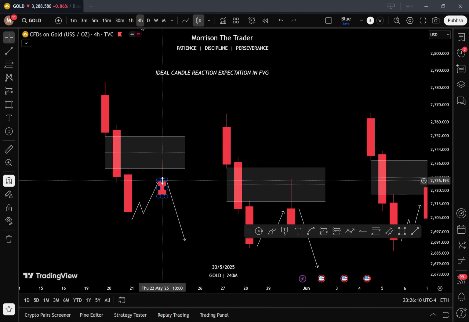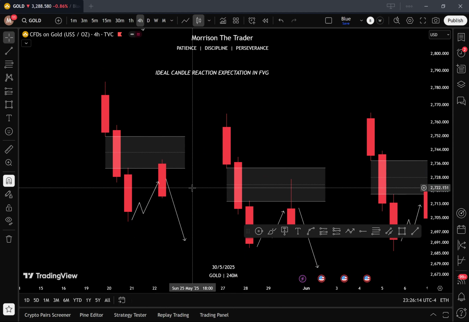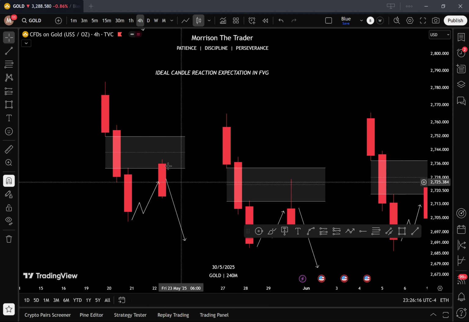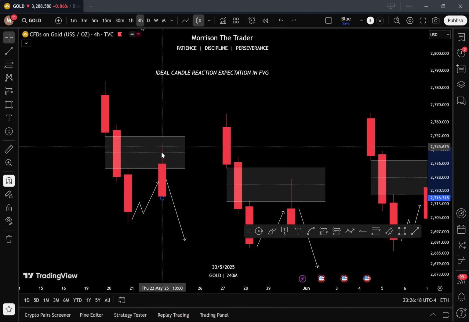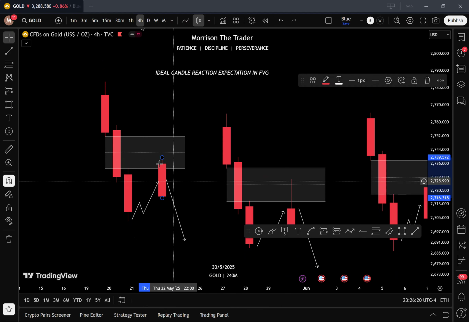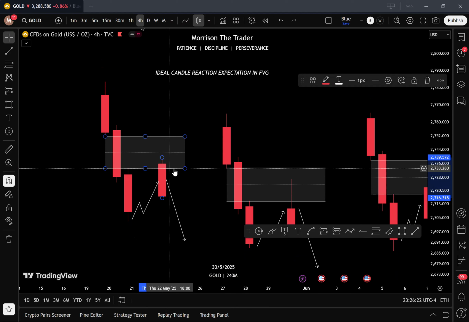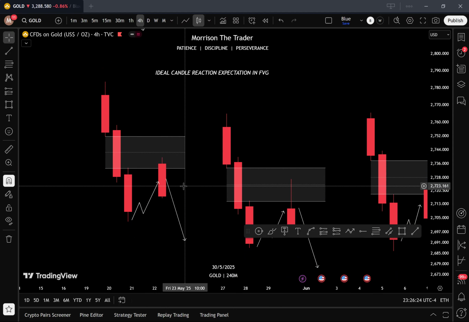When price goes into that fair value gap and closes inside the fair value gap, like this, when it doesn't move to the 50%, but goes into the fair value gap and closes inside it, rather than closing outside, there's a question mark on it. You do not want to see this ideally. That's why I put ideal there.